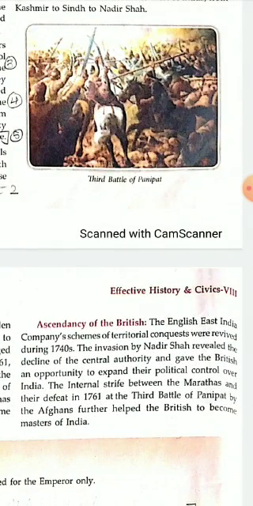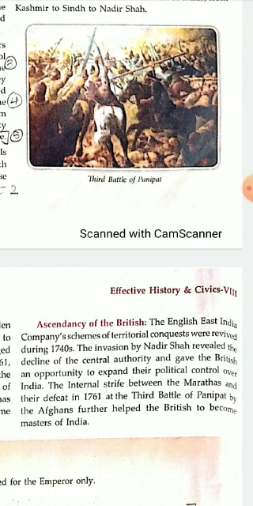Then we have the ascendancy of the British. The English East India Company's schemes of territorial conquest were revived during the 1740s. So the English East India Company had many plans of conquering India. They had many plans of conquering the territories of different parts, and their plans were revived. They were brought back. Revive means to bring back. So they were revived during the 1740s.